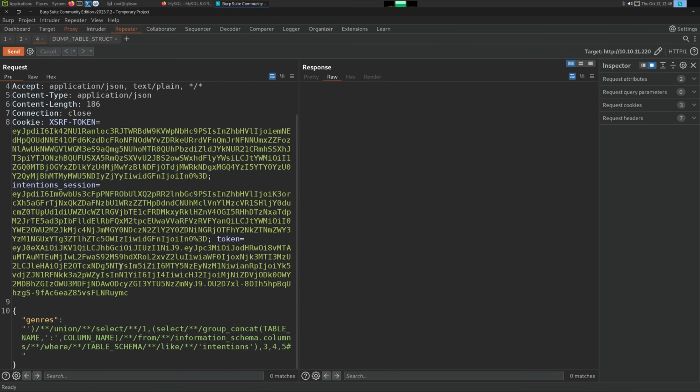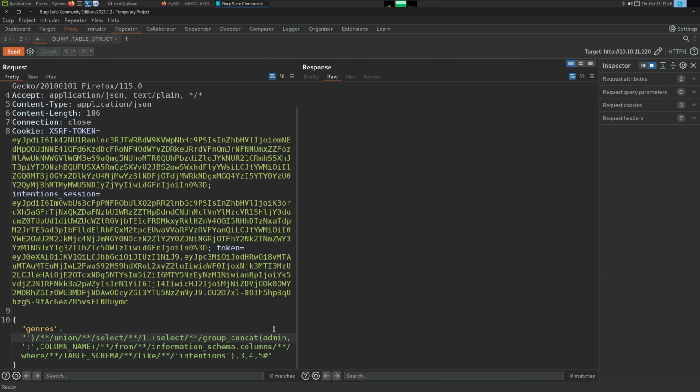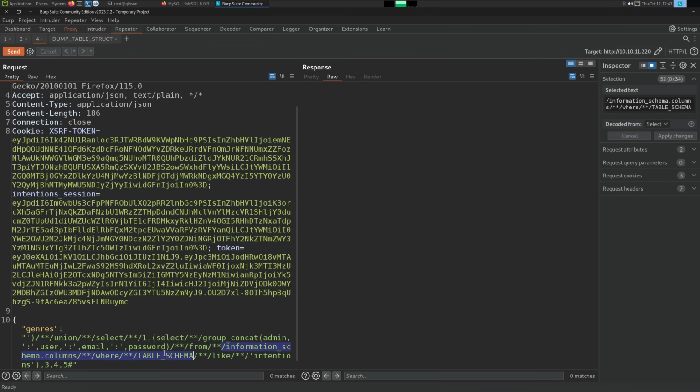And now we want to dump, we called it what? Admin, user, email, password, I think it was. User, put a single quote, email, or a colon, password. And we don't need to do from information schemas.